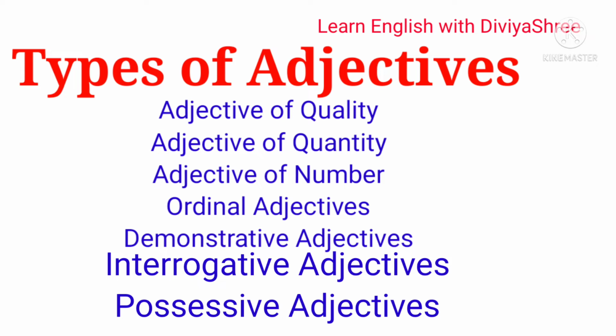We talk about ordinal adjectives also. Demonstrative adjectives are there. So in this way, there are different types of adjectives. Interrogative adjectives are also there. So it means adjective of quality, adjective of quantity, adjective of number, demonstrative adjective, interrogative adjective and possessive adjectives. We will discuss all these different types of adjectives one by one.